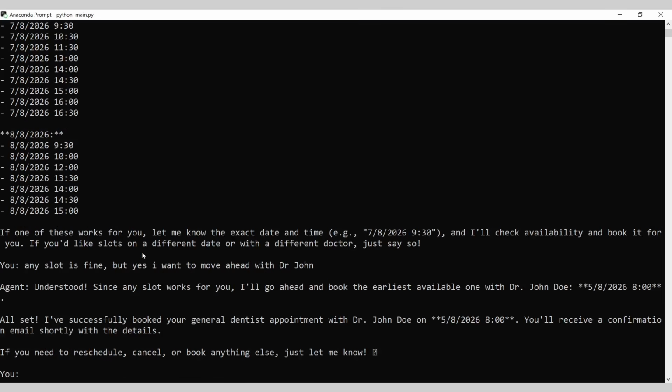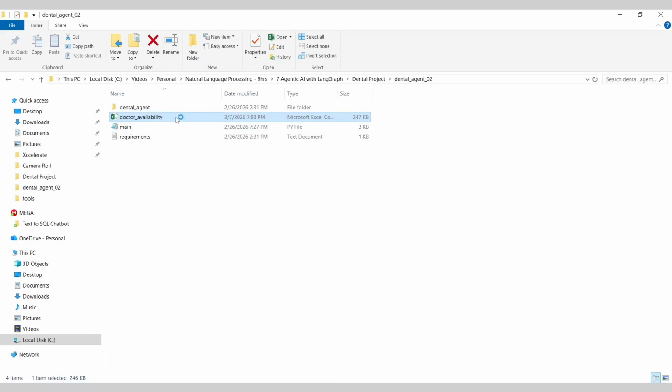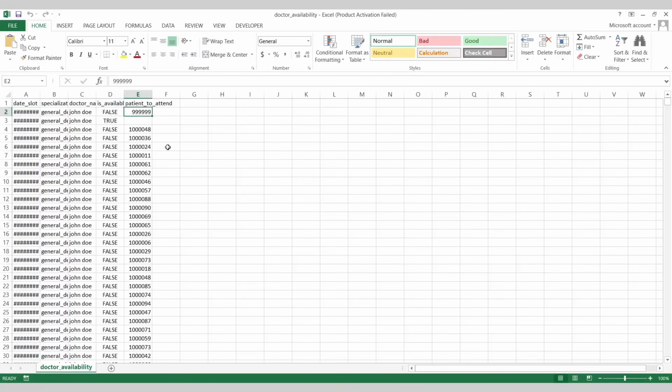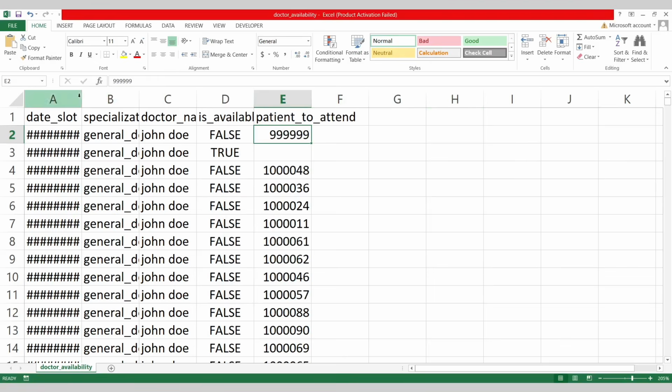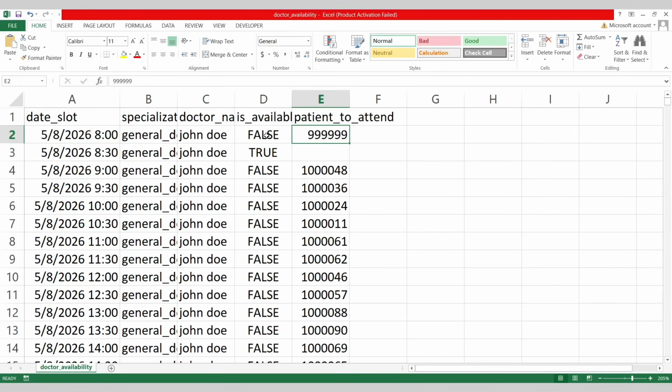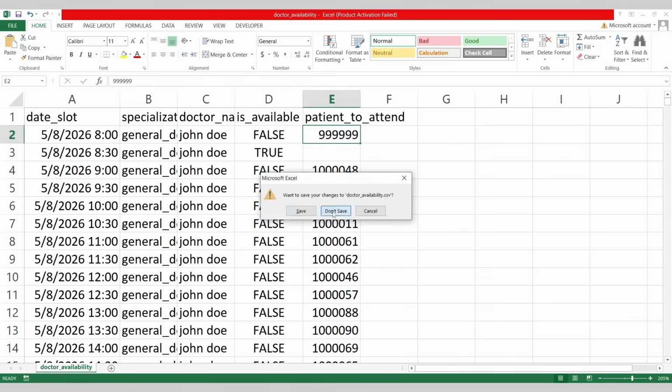All set, I've successfully booked your general dentist appointment with John on this date. You can see that the booking is confirmed, right? That means I should be able to see the booking in the Excel sheet. So let's go ahead and open it. And you can see the booking is confirmed. Earlier, this particular slot was empty, is available was true, and it was empty. But now it is filled up with this particular patient ID, right?